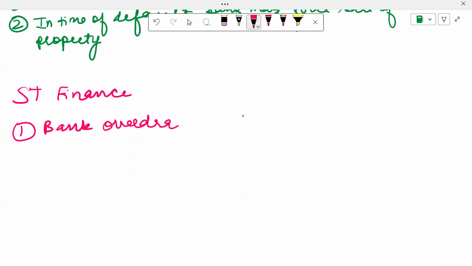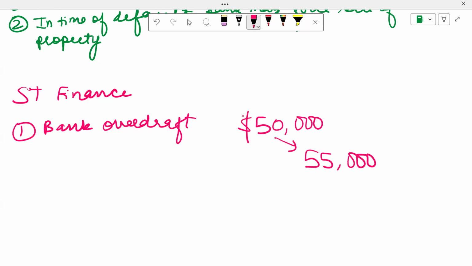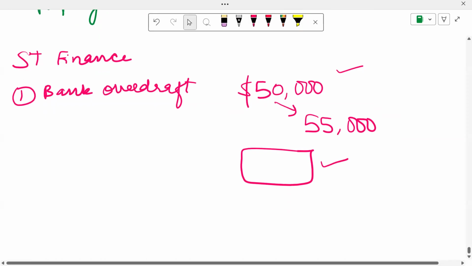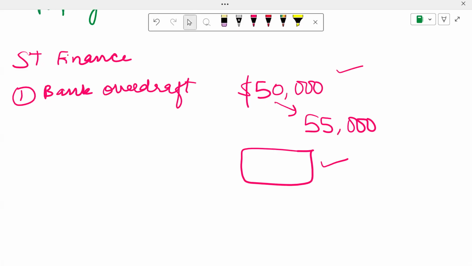If I, let's suppose, have maybe $50,000 deposited in my bank account, and I write a check to someone for, let's suppose, $55,000, the bank is going to honor that check because they have an agreement with me to provide an overdraft. Overdraft means some amount of money, some limit which has been provided, which I can use over and above the balance which I actually hold in my bank account. The limit basically depends company to company based upon their credit worthiness. So this is what bank overdraft is.